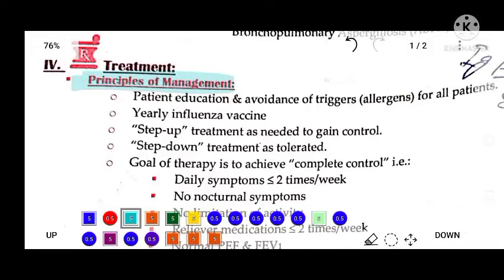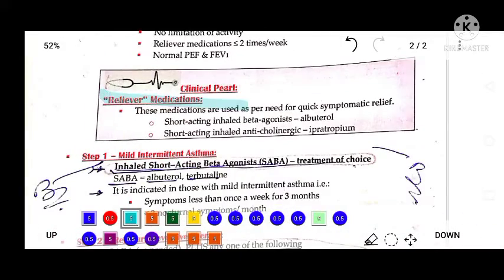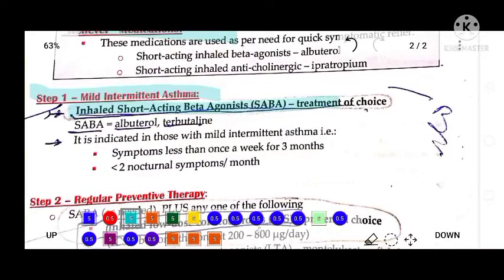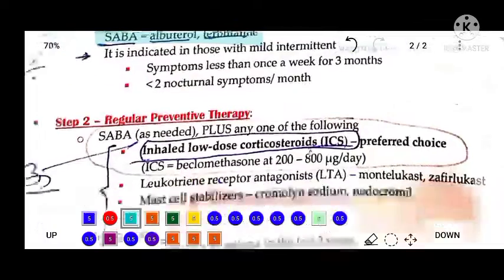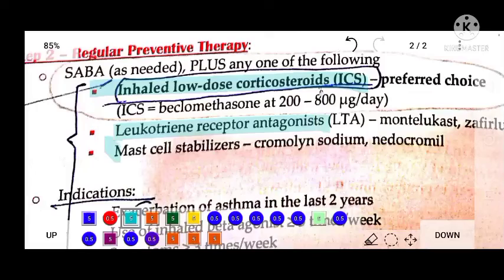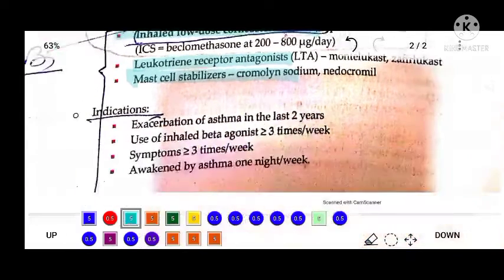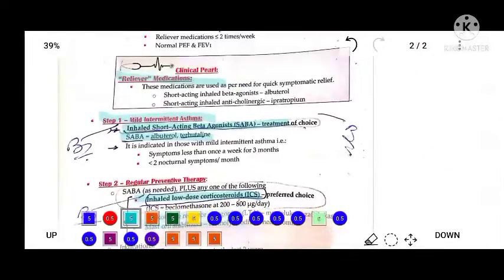Now, the treatment of asthma is, first of all, educate the patient about avoidance of triggering factors like allergens, pollens, and perfumes, and pets should be kept away from the asthmatic patient. And then, if the patient develops symptoms, an inhaler should be given, like inhaled short-acting beta agonist, which is the treatment of choice. SABA like albuterol and terbutaline, salmeterol should also be given, and low dose corticosteroids should also be given, like leukotriene modifiers, and mast cell stabilizers should also be given to the patients. In this way, we can manage the patient of asthma, and we can save the life of a patient.